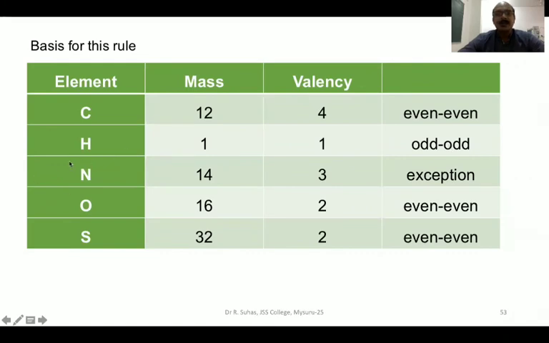Now take up the nitrogen case. Here, nitrogen has a mass of 14, and valency is 3. One is even, another one is odd, and this is an exception. Because of this exception, it has a special rule called the nitrogen rule. When we go for solving composite problems, if you find that the molecular weight of the sample is even, you can definitely predict that there can be either zero nitrogens or an even number of nitrogens. If the molecular weight comes out to be odd, then you can definitely tell that the molecule has at least one nitrogen in it. So this is the basis for this rule, and this is all about the nitrogen rule.